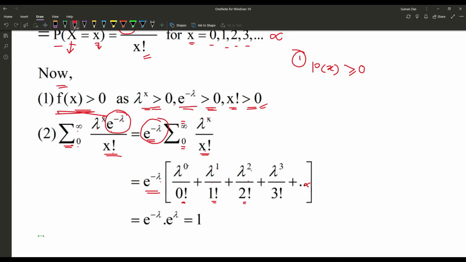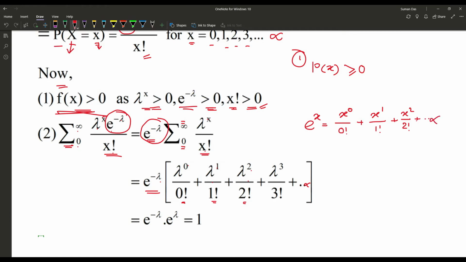Now the expansion of e to the power x is x to the power 0 upon 0 factorial plus x to the power 1 upon 1 factorial plus x to the power 2 upon 2 factorial up to infinity.